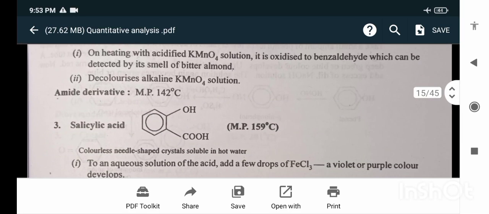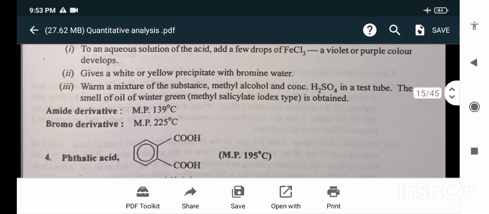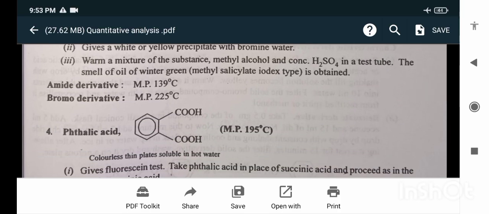Amide derivative. Salicylic acid, colorless needle-shaped crystals soluble in hot water. To an aqueous solution of the acid, add a few drops of FeCl3; a violet-purple color develops. It gives a white or yellow precipitate with bromine water. When a mixture of the substance, methyl alcohol and concentrated H2SO4 is heated in a test tube, the smell of oil of wintergreen, methyl salicylate, is obtained. Amide derivative. Melting point is 139 degrees Celsius. Bromo derivative. Melting point is 225 degrees Celsius.